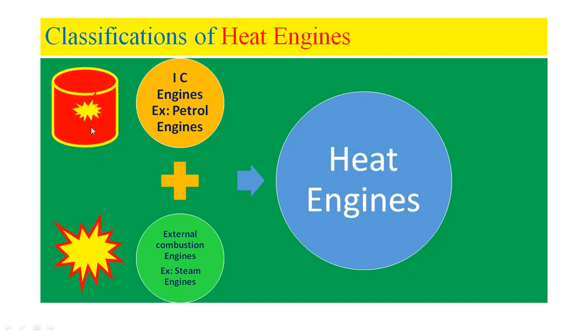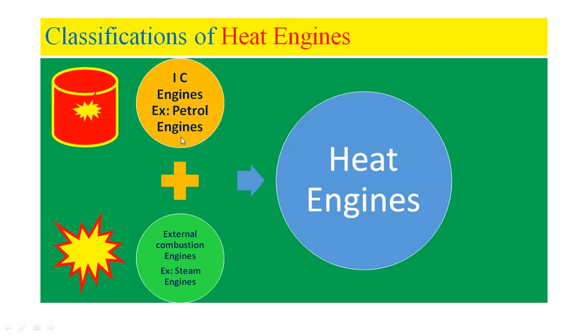Suppose the combustion of fuel is taking place outside the engine cylinder, and this heat energy, when it is liberated due to combustion of fuel, is used to convert it into mechanical energy. Such an engine we can call as external combustion engine.